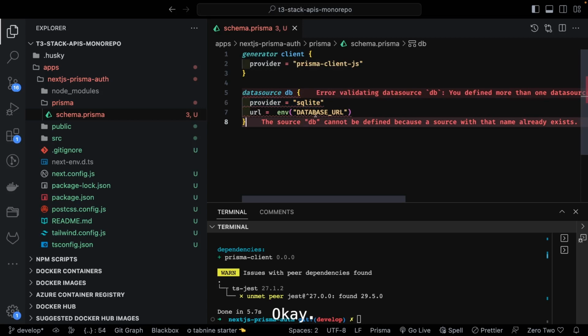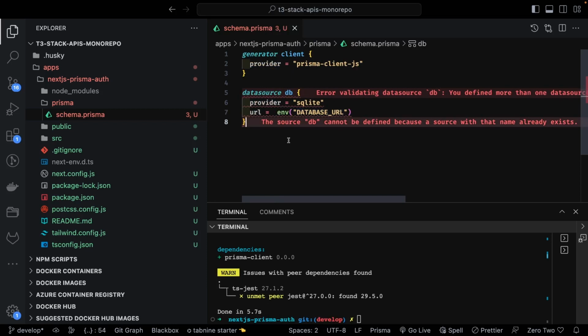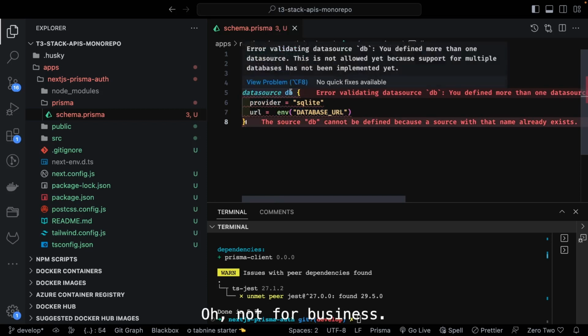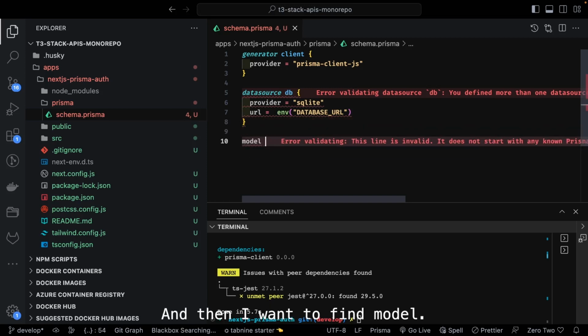Okay, the error says the data source db cannot be defined because a source with the name already exists. I'm not sure what this error is. Nothing is defined like this for the data source. And then I will define the model.